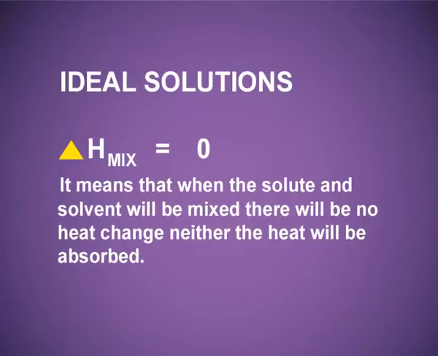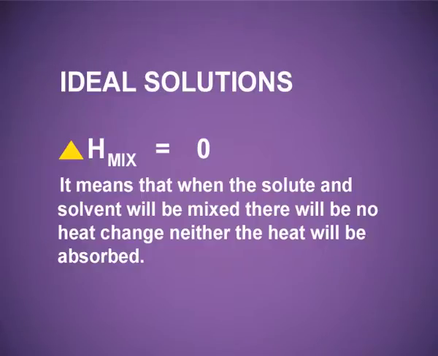That means the ideal behavior of the solution depends upon the solute-solvent interactions. If these interactions are of the same type, the solution will obey Raoult's law and it will be known as an ideal solution. Delta H mixing, that is the enthalpy change on mixing, for ideal solutions is equal to 0.